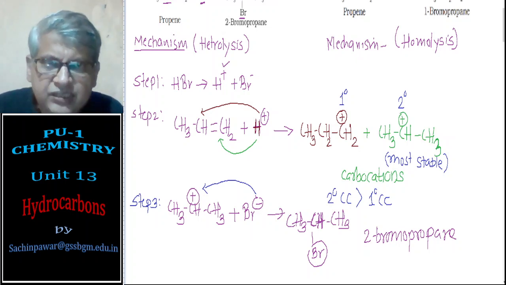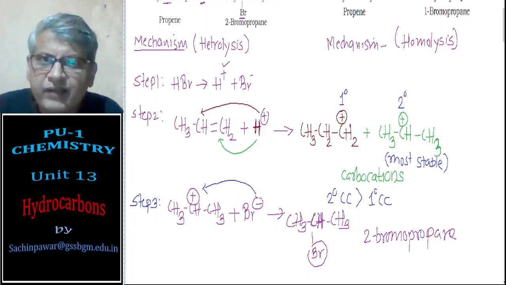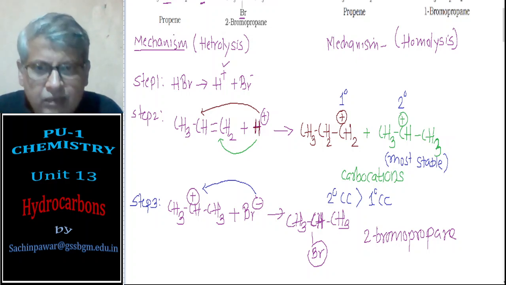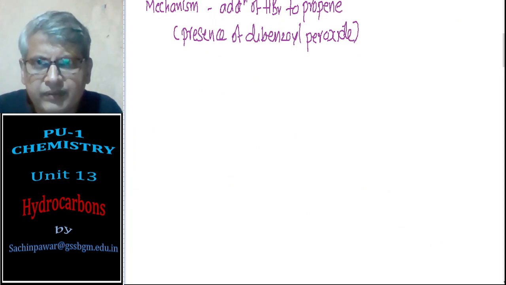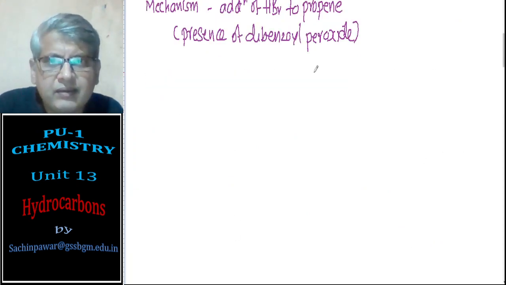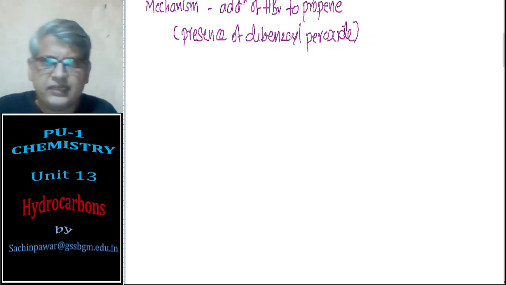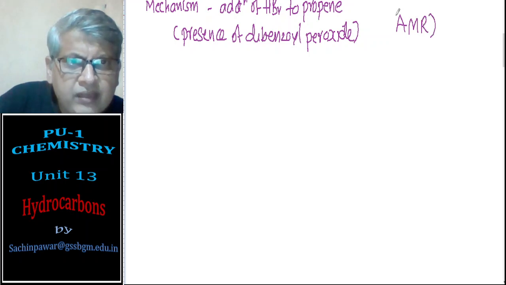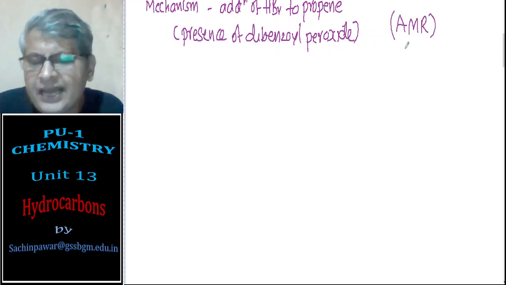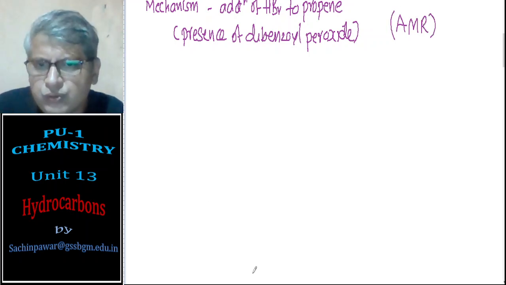We'll go into the next now, the mechanism of addition of HBr in presence of dibenzoyl peroxide. Okay, now the mechanism of addition of HBr in presence of dibenzoyl peroxide, that we shall see. It follows anti-Markovnikov rule, that is Kharash effect. How it is that we shall see. It has 4 steps to follow.